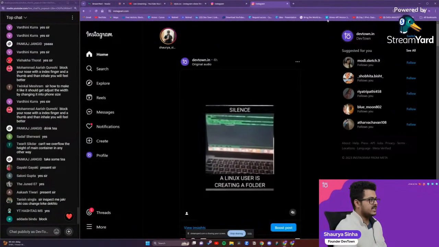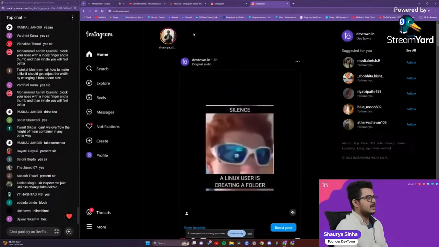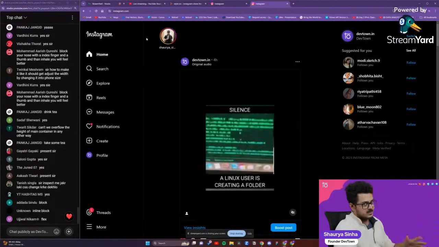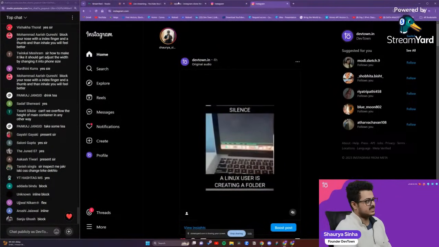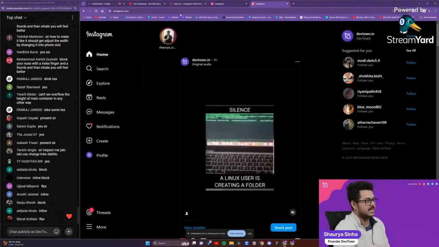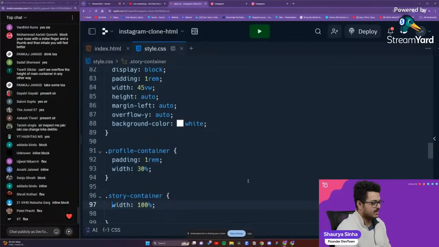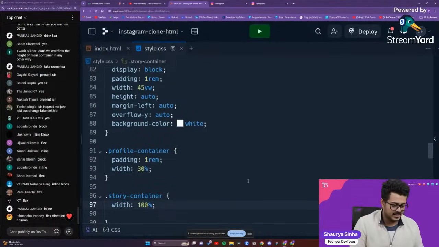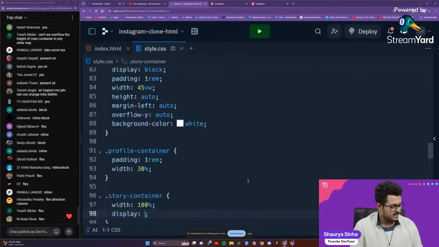This is the story container that contains all these stories inside of it, guys. What do you think will be the particular display function right over there? The answer is flex. We want all these different things to appear side by side. So what to do that? Flex. The easiest. Do not even think about anything else. Just put a flex. Close your eyes. Put flex right over there. Display will be set up as flex.